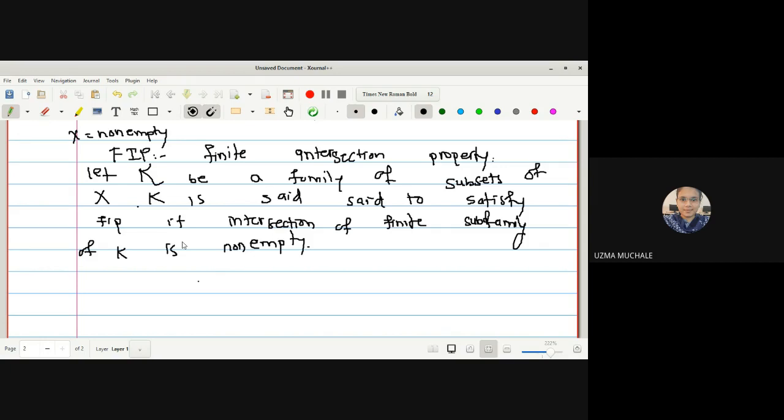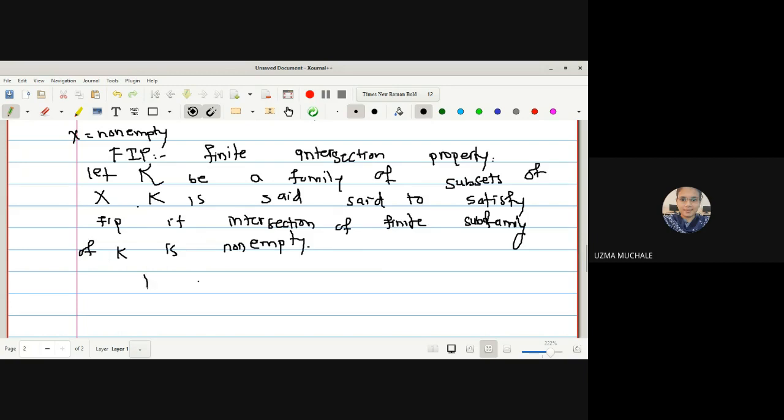Okay, what is given to us? Let K be the family of subsets of X. How do we collect the subsets of X? It's just like the power set of X, no? But it is not completely the power set of X, it is simply a family of subsets of X, where X is a non-empty set. K is said to satisfy the finite intersection property if the intersection of any finite subfamily of K is non-empty. That means you take some members from your family K and then take their intersection, and if that intersection is non-empty, then it is called the finite intersection property.